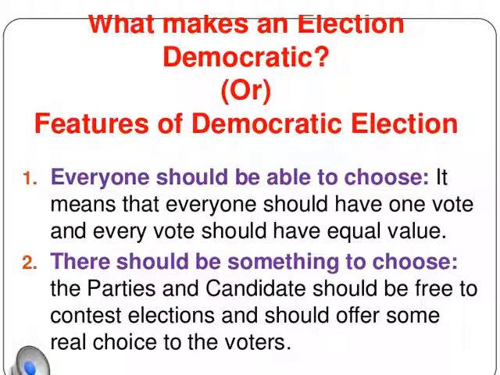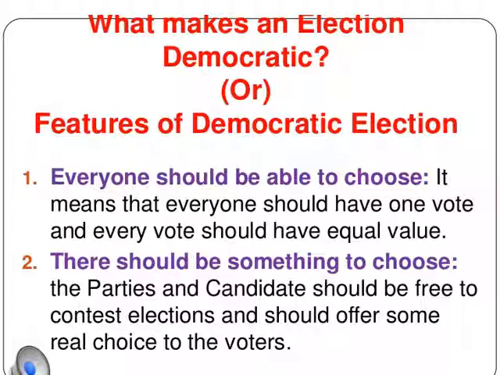What makes an election democratic? Or you can say the features of a democratic election, or the minimum conditions of a democratic election. Now, how can we say that these are the elections which are performed in a democratic way? There are certain conditions that have to be fulfilled to call them democratic elections. The first one is that everyone should be able to choose. This means that everyone should have one vote, irrespective of religion or caste. There should be no discrimination.